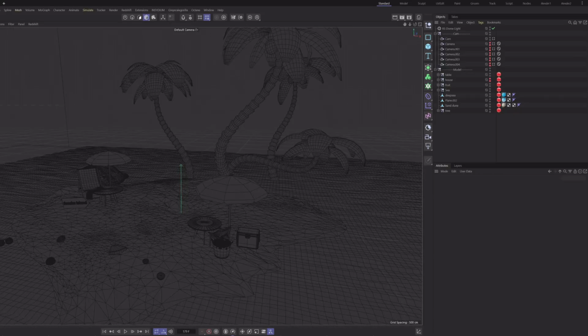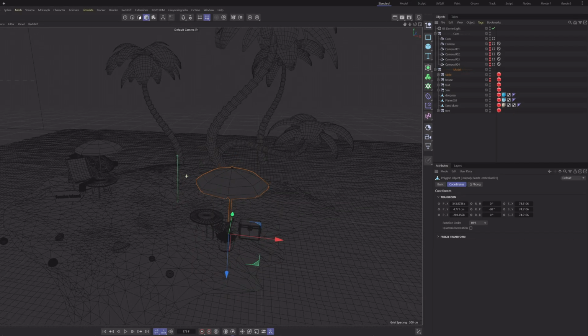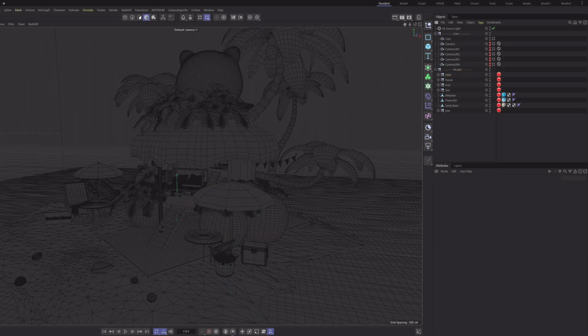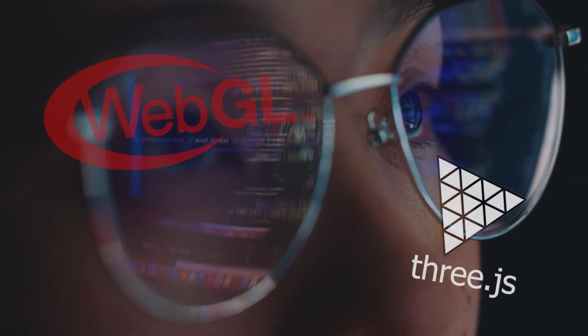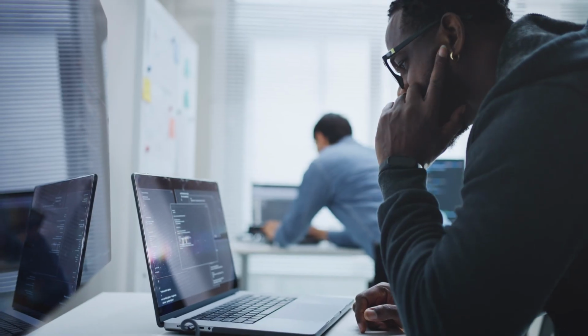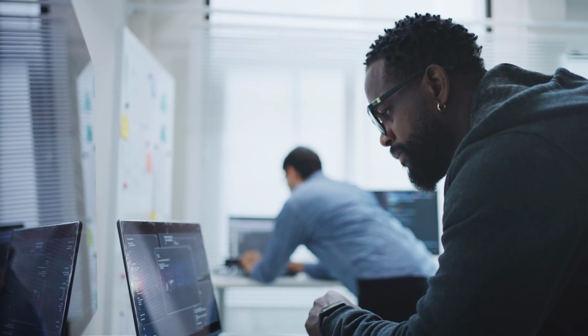Okay, so why is vibe coding a big deal? Because traditional 3D creation like this has always required advanced programming knowledge and an understanding of things like WebGL, Three.js, and JavaScript. This can lead to a lot of artists and creators giving up before they even begin. Vibe coding removes that obstacle. Now instead of needing to master programming, you just need to be able to describe an idea in simple words. You just need creativity.